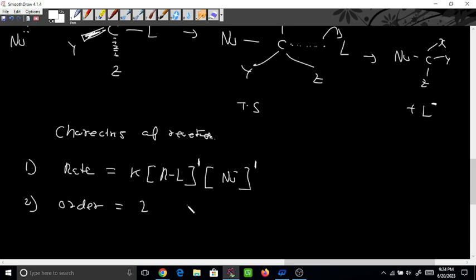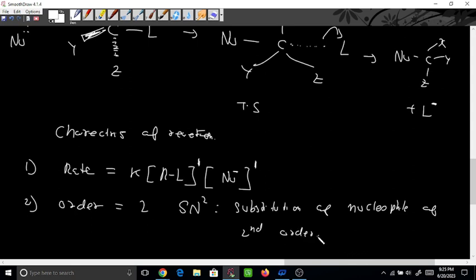So 2 means SN2. The rate is dependent on both the nucleophile and the substrate. In SN1, the rate was not dependent on the nucleophile. Do you remember? But here the nucleophile will affect the rate. So it is nucleophilic substitution of second order.